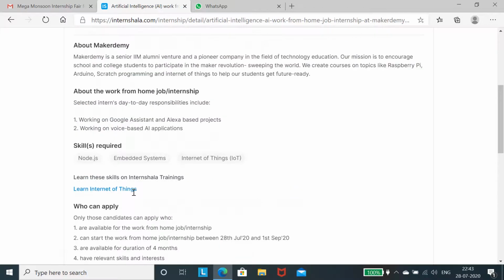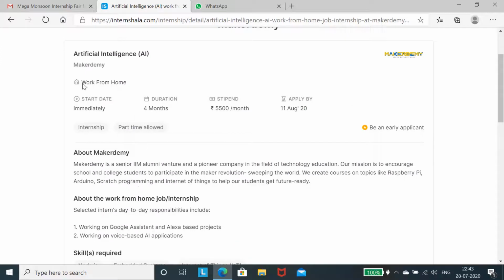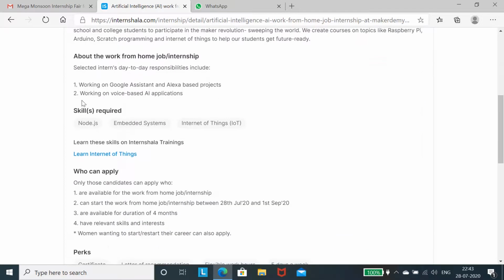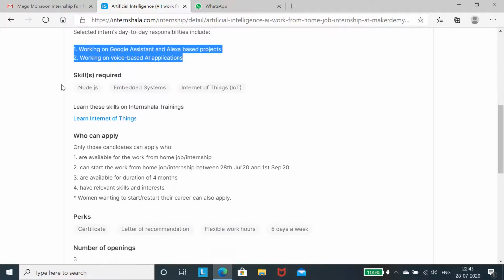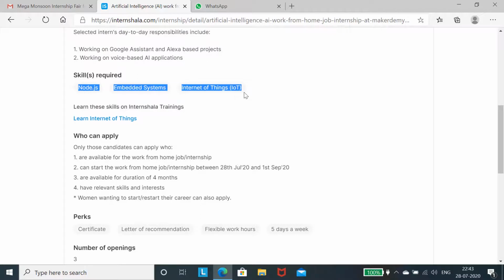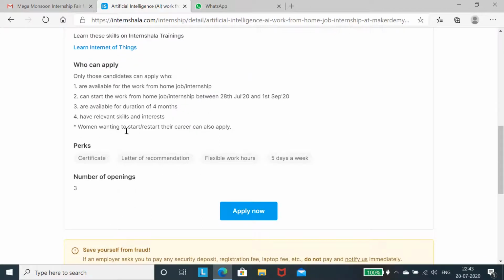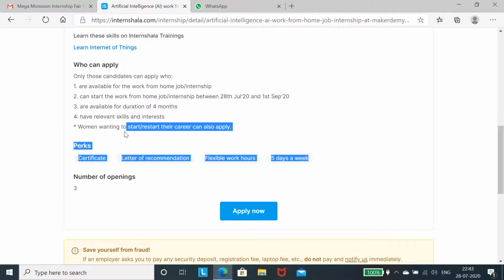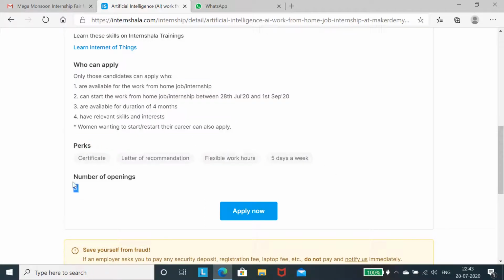If you feel it is good, then you can go for apply.